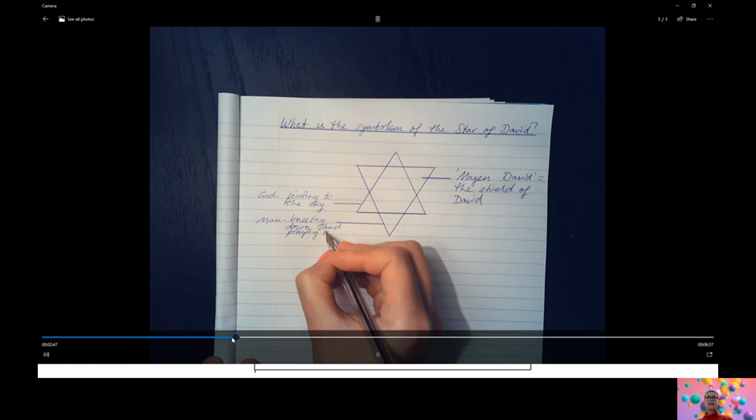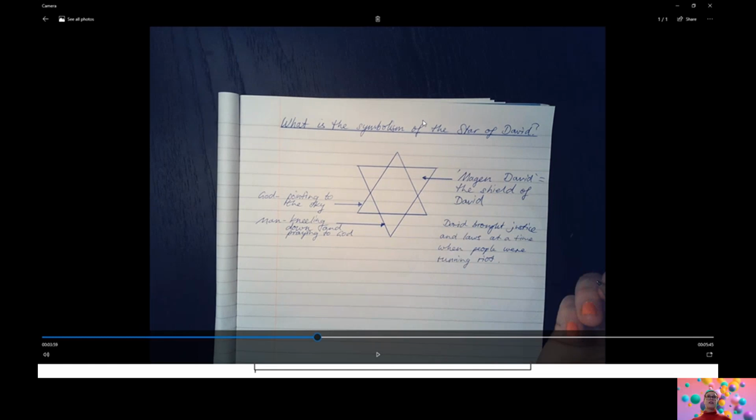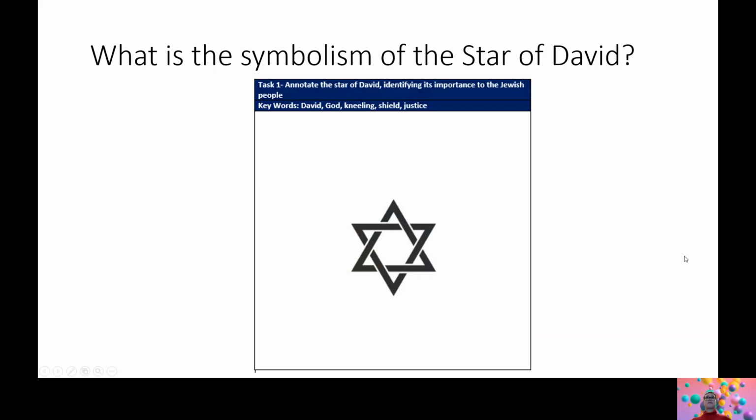And then finally, I'm going to add a paragraph explaining David brought justice and laws at a time when people were running riot. So that's all of my annotations for the Star of David, showing what it symbolizes. So please pause this video now and draw your very own star and annotate it like this.